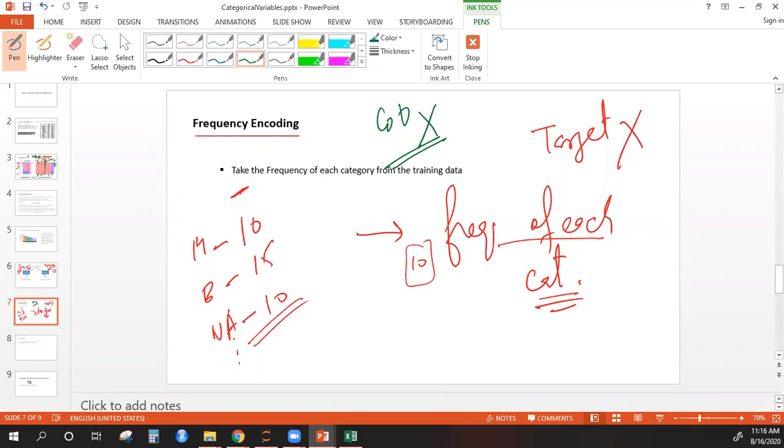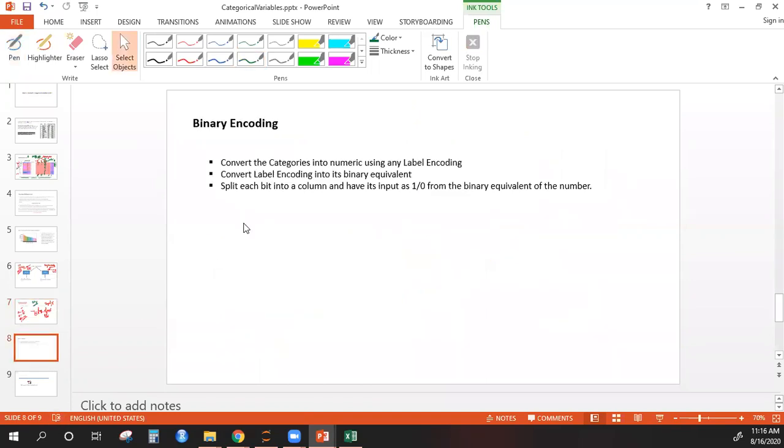Okay, so the last approach that I will cover is called binary encoding. Now this is a little difficult to understand, but let me try my best. This is the last approach that I'll discuss. It's called binary encoding. Now what is binary encoding? As I have written here, it has 3 steps. Convert the categories into numeric. So first I will convert the categories into some numbers.